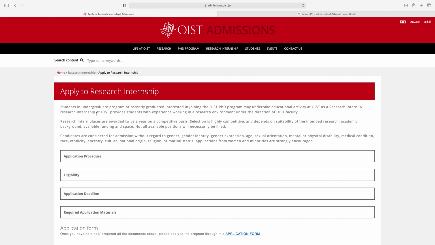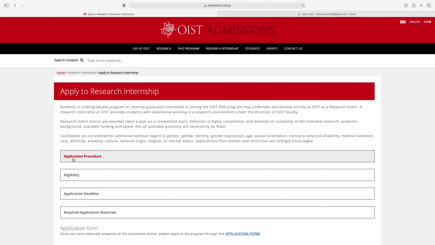A research internship at OIST provides students with experience working in a research environment under the direction of OIST faculty, and candidates are considered for admission without regard to gender, gender identity, gender expression, age, sexual orientation, mental or physical disability, medical condition, etc.